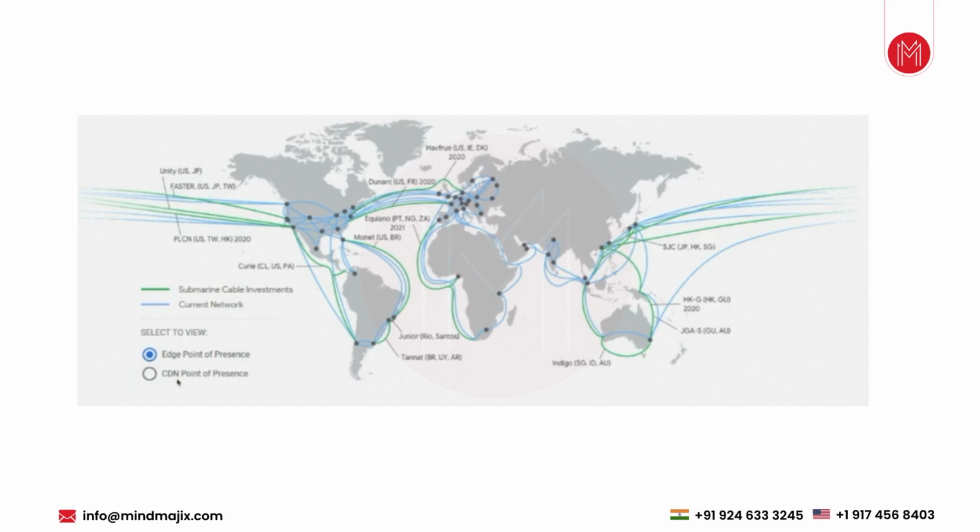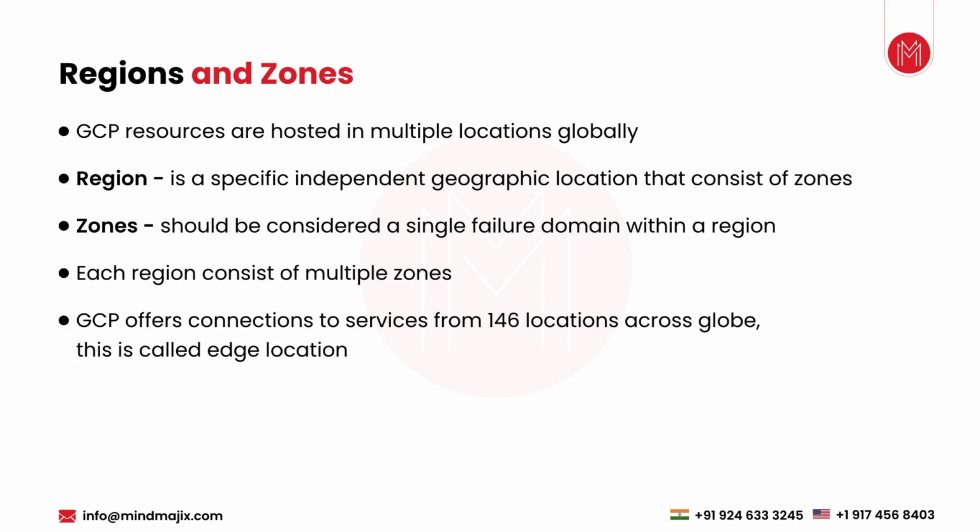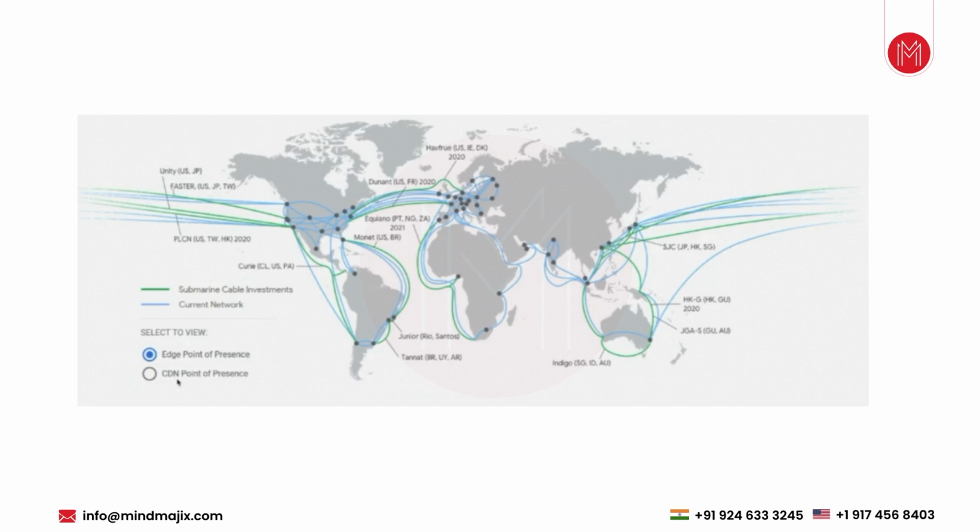If you notice here, these blue circles are few. If you come here, these black dots are more. Right. These are called edge locations. GCP offers connection to services from 146 locations across the globe. This is called an edge location. An edge location is nothing but a network location. You can see network locations.